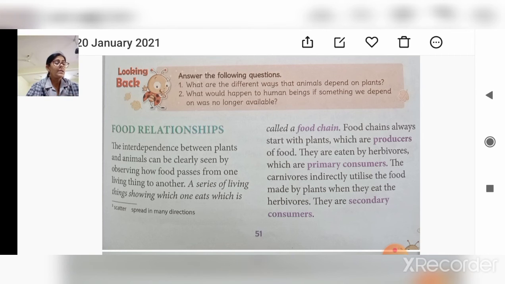The carnivorous animals indirectly utilize the food made by plants. Why? Because they eat herbivorous animals, and that is why they indirectly depend on plants and are known as secondary consumers, right?